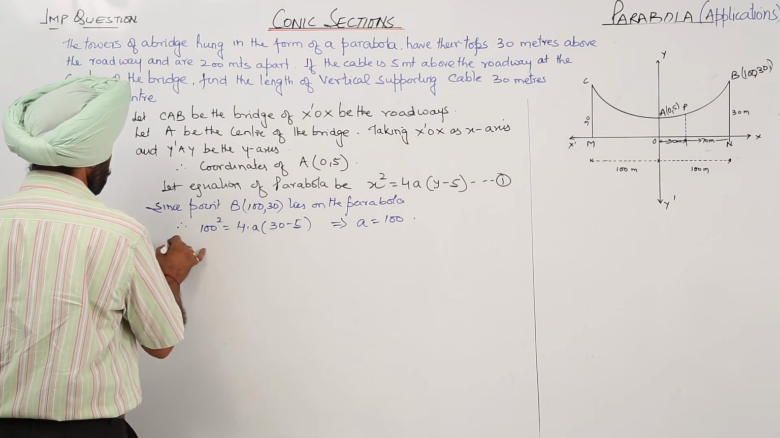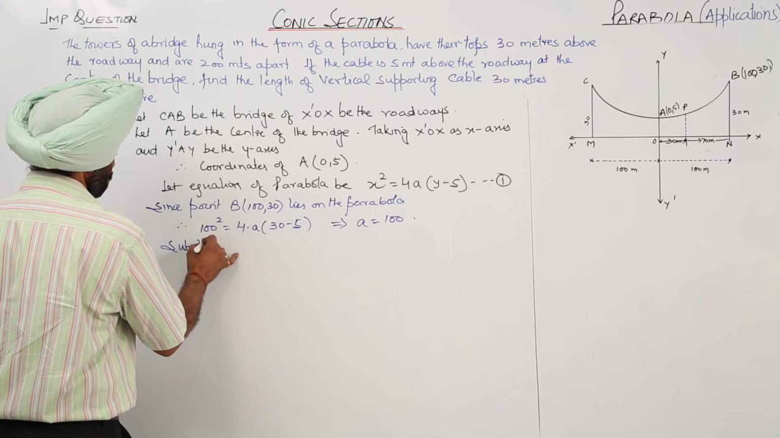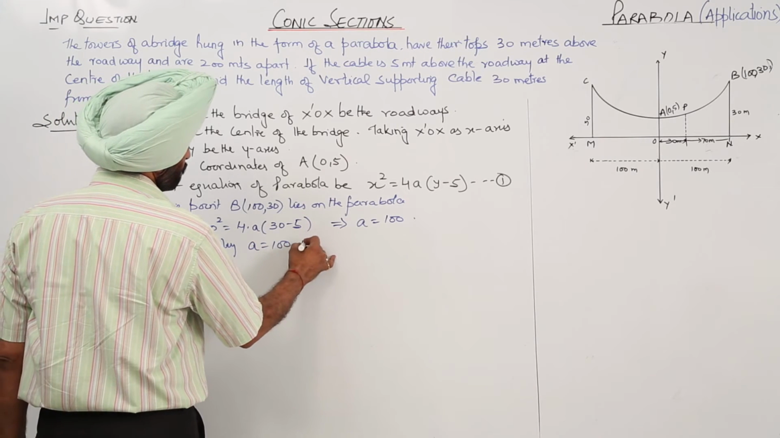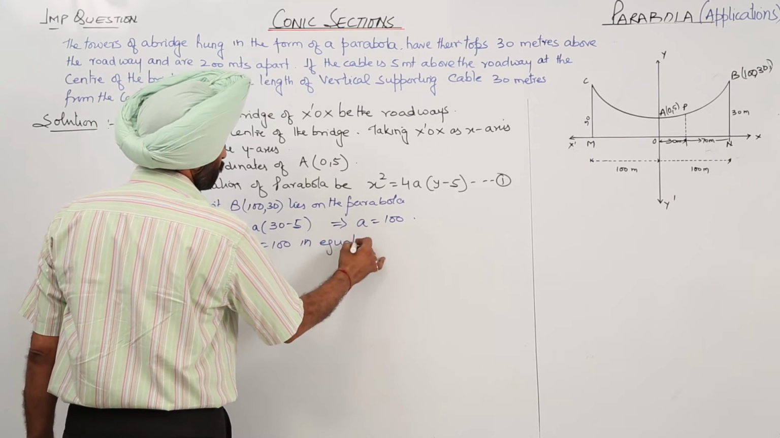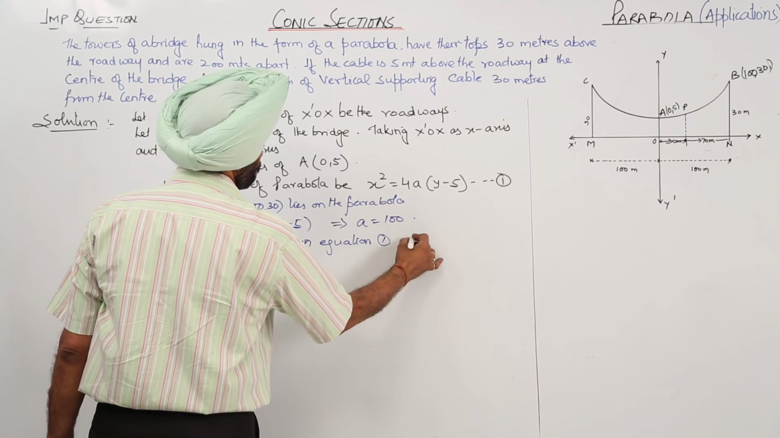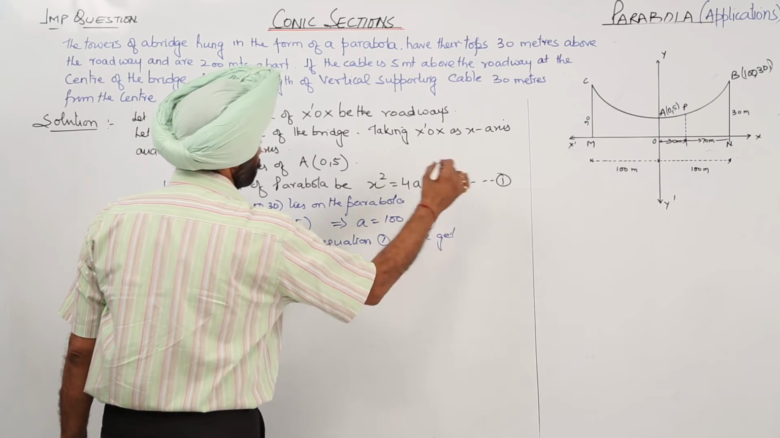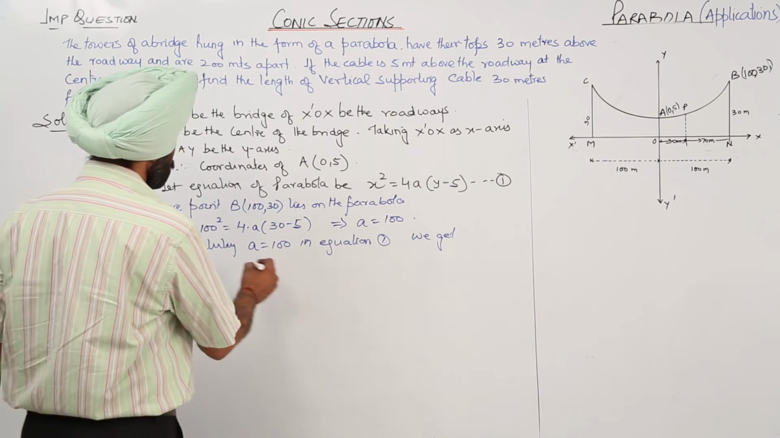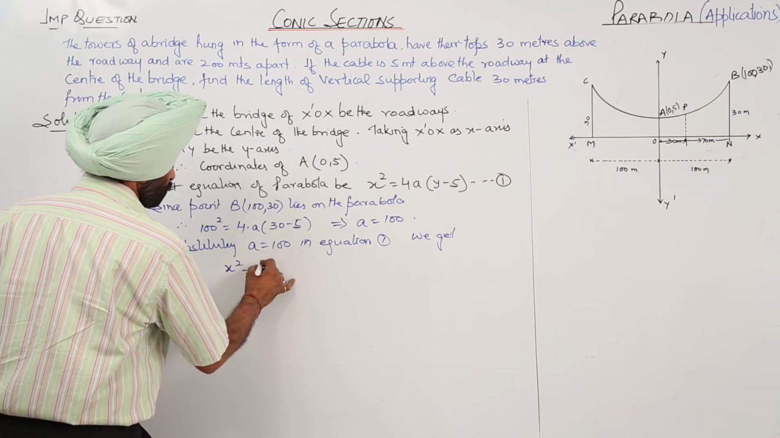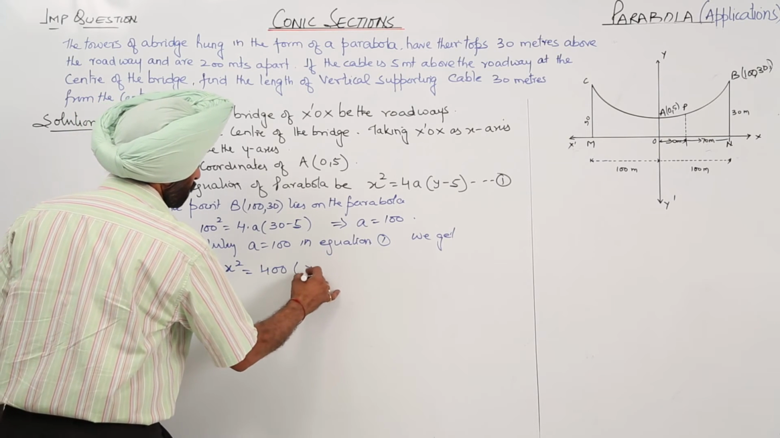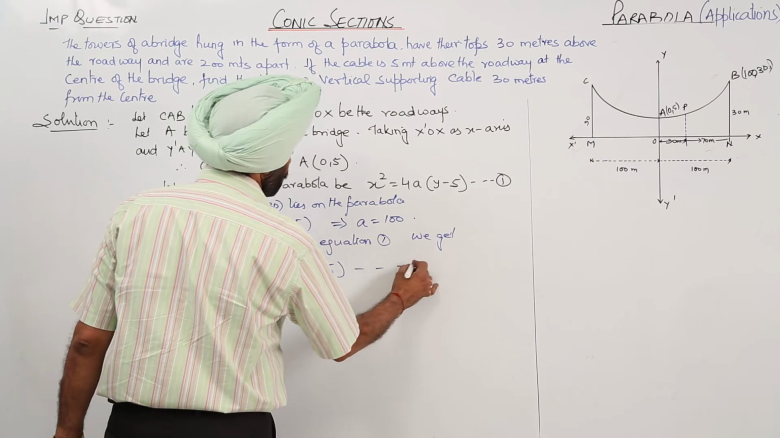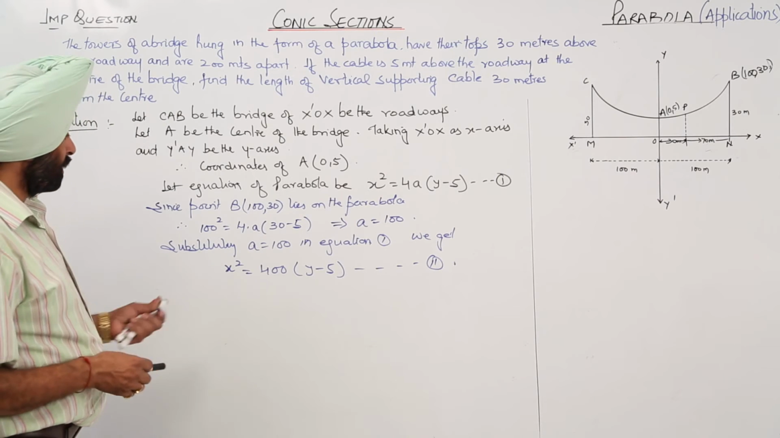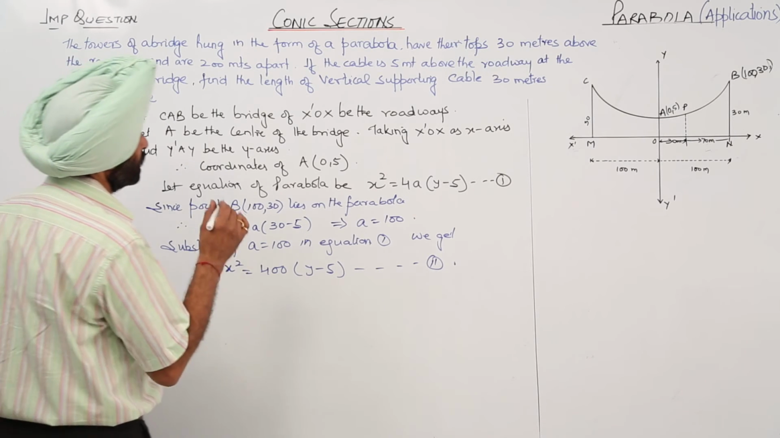Now substituting a is equal to 100 in equation 1, we get x square is equal to 400(y minus 5). Let this be equation 2. Is it clear? Now, what is already given?